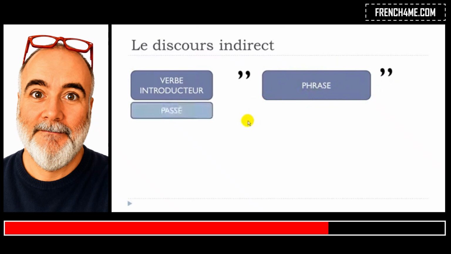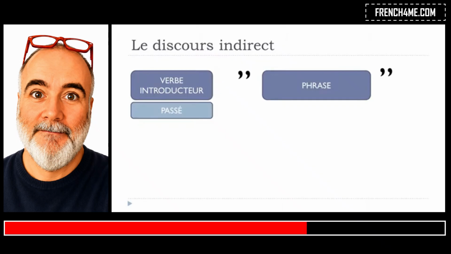If you've got this first part at the passé, the past, and when I write past, it could be imparfait, passé composé, passé simple, all the past tenses that we saw so far, then the rest of the structure will have to be modified if you want to put that at the discours indirect. And that's what we'll see in this video.